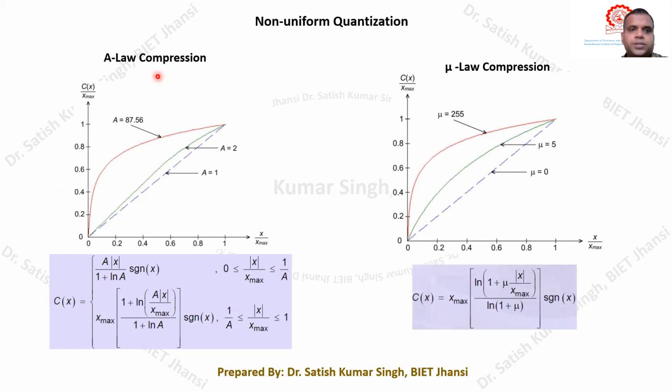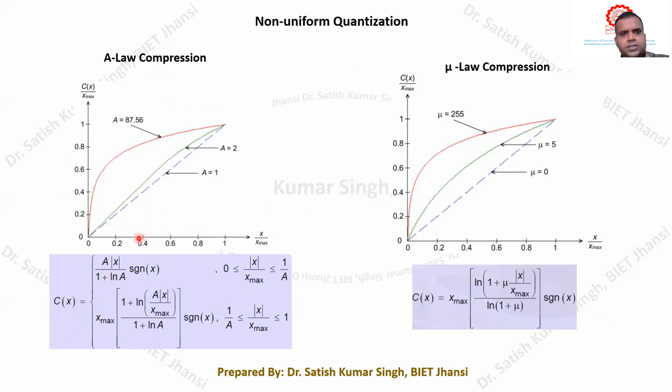Generally, whatever compression law we are using will have an odd symmetry around the y-axis, so remember that. This is the basic law that we generally use for A law compression, and this is our mu law compression. I'm not going into the detail of this. You can directly understand it is an empirical formula. Try to understand that it is an empirical way to define this particular A law compression or mu law compression.